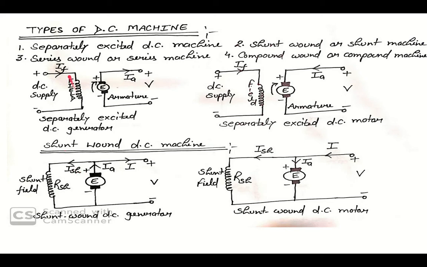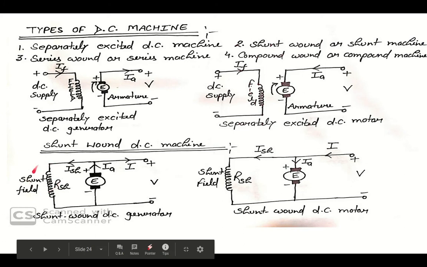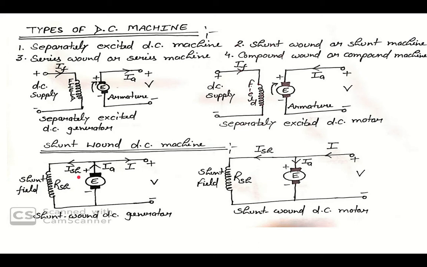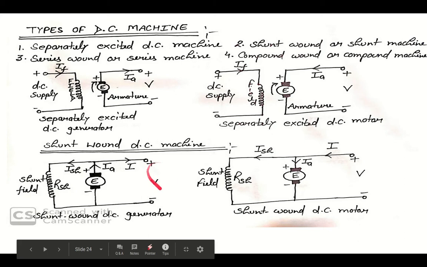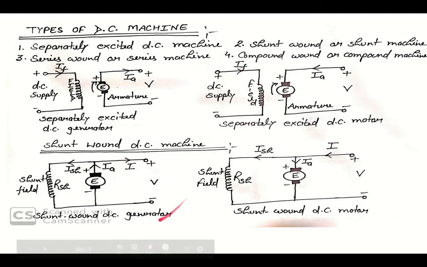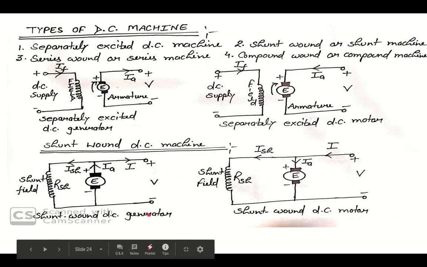ISH means this is your field current, ISH means shunt field. Here you have shunt field, so current is represented by ISH. Armature current is IA and field current is ISH, meaning shunt current, and this is your load current. If we connect a load here, then I represents your load current. So this is your shunt wound DC generator.